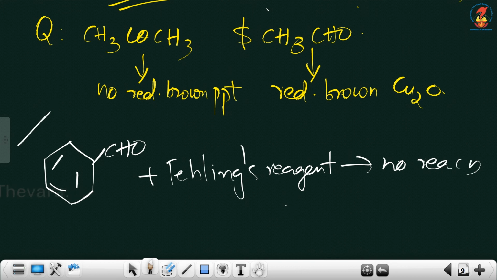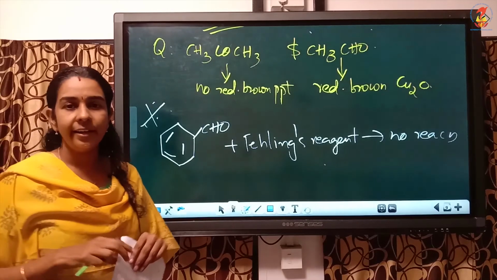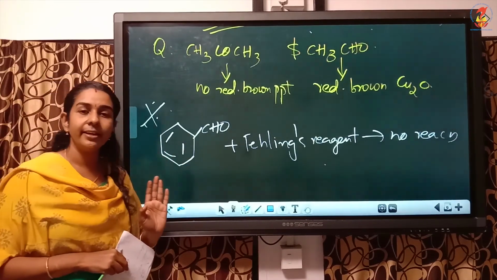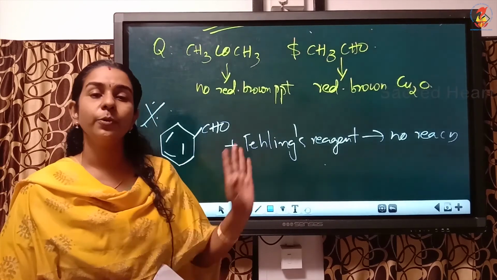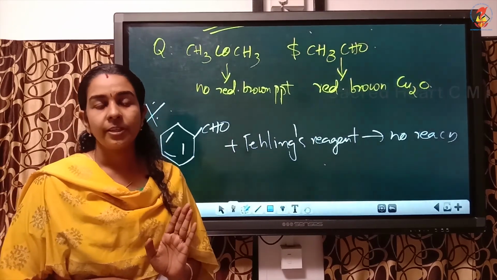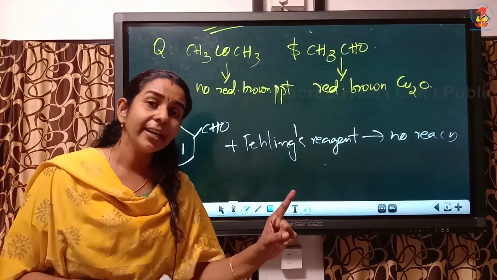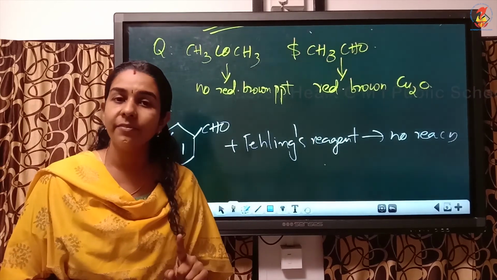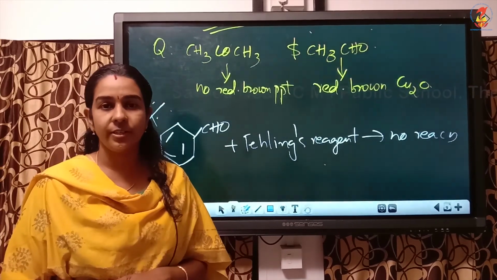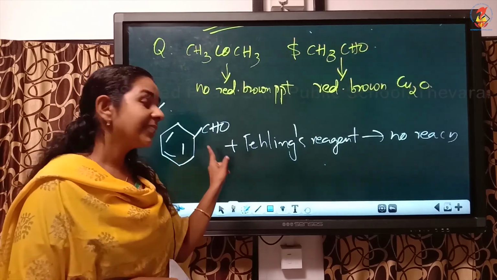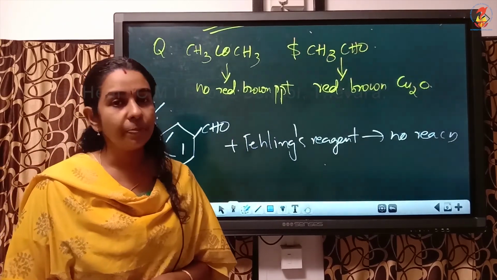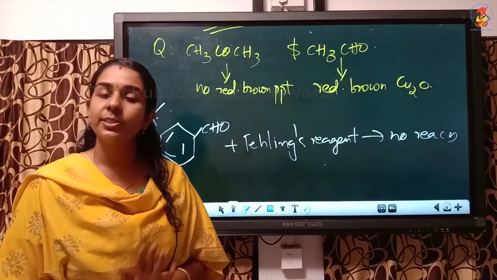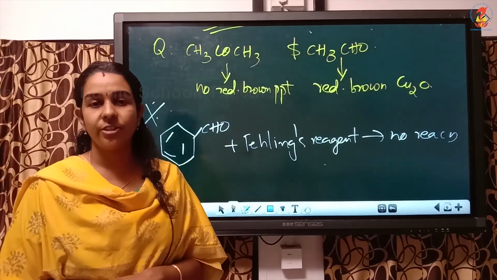Mark it as very important here. Aromatic aldehydes, for example benzaldehyde, won't give characteristic precipitate with Felling's test. So remember, all the aldehydes can give you bright silver mirror with Tollens reagent, but except benzaldehyde, all other aldehydes can give you the precipitate with Felling's reagent.